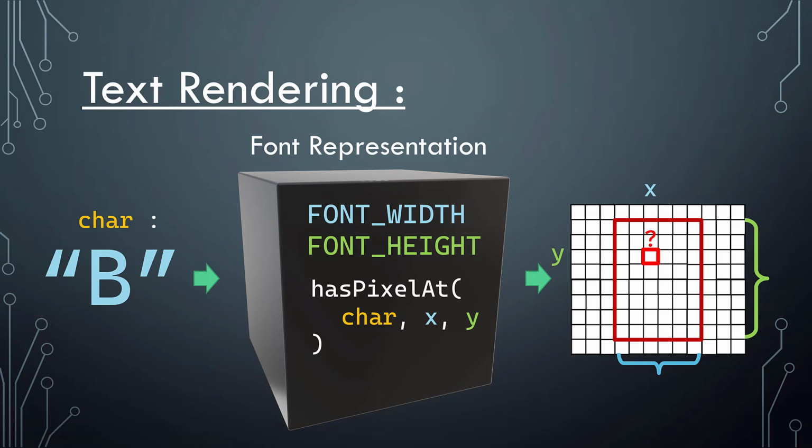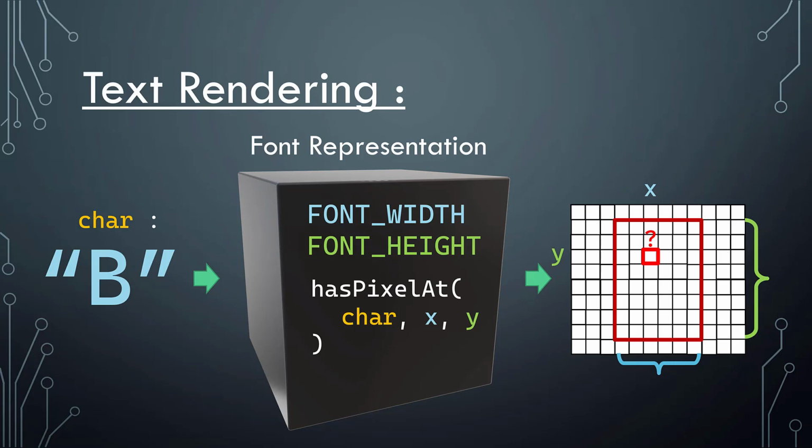But in this presentation, I'm just going to use a very simple version of a font representation, and a simple version of text rendering, whereby we just ask a Boolean question, should we fill this pixel or not, basically, and we decide which color we put there when we're drawing, so we can draw text in any color.